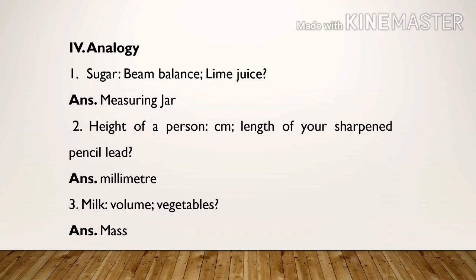Fourth Roman letter, analogy. Question number 1. Sugar, beam balance, lime juice. The measuring instrument for sugar is beam balance. Lime juice is measured using measuring jar. Answer measuring jar. Question number 2. Height of a person, centimeter. Length of your sharpened pencil lead, millimeter. Question number 3. Milk, volume, vegetables, mass.